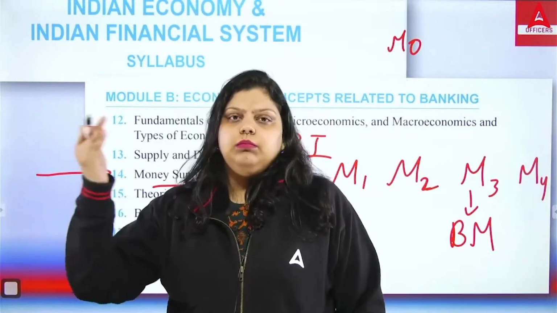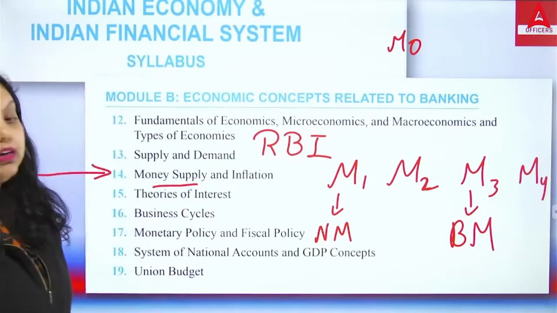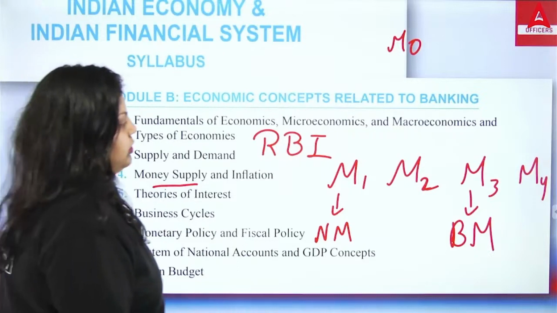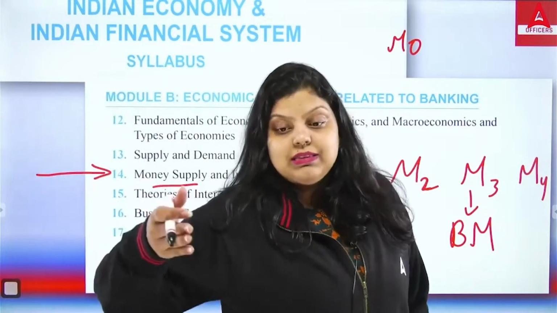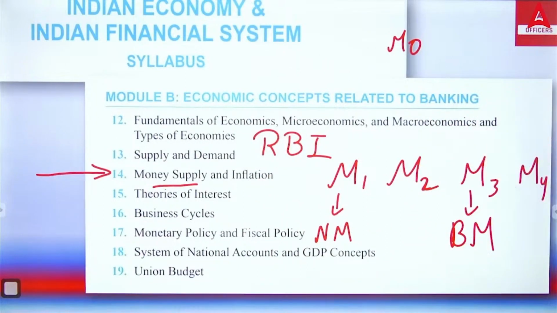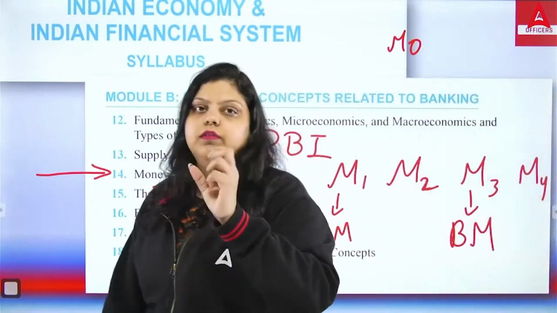Apart from this, we also have M0, which is known as reserve money, base money, or high powered money. Any of the three names you can use for M0. So base money, reserve money, and high powered money is your M0. So these are the measures of money supply: M1, M2, M3, M4 and M0. These have been created by RBI simply to calculate the money supply, the cash available in the economy.